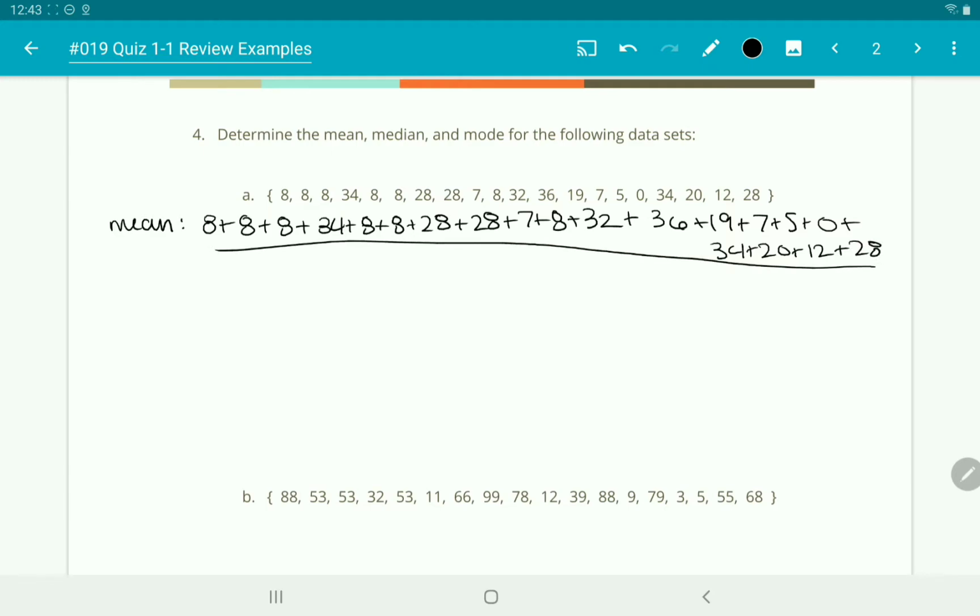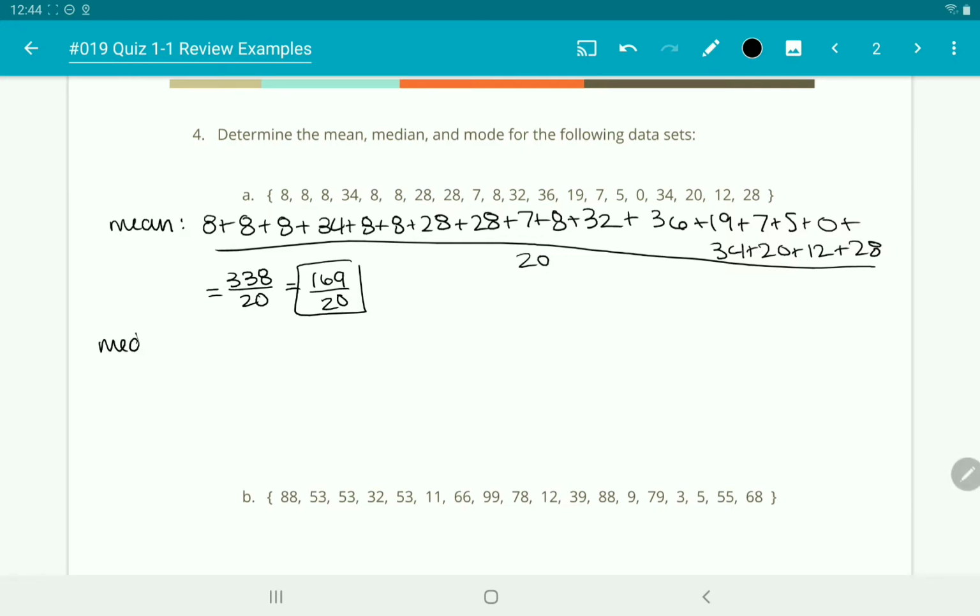Okay, we're going to take whatever we get for that answer, and we're going to divide it by however many numbers we have, and we have 20. So if we actually simplify this, we're going to get 338 divided by 20, and we can simplify that to 169 over 20. And I can't simplify that anymore, so we're going to leave it just like that. So we add all the numbers, and then we divide by however many numbers we have.